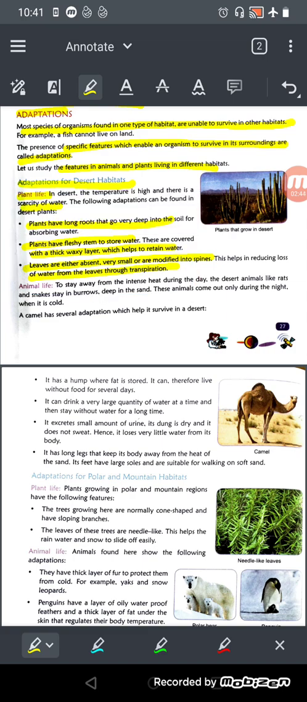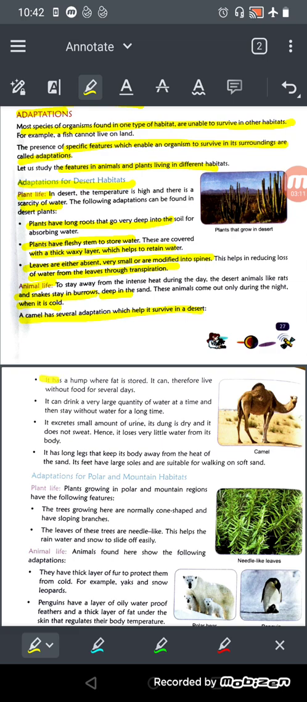Okay. Now what is the life of animals there? To stay away from the intense heat during the day, desert animals like rats and snakes stay in burrows deep in the sand, and these animals come out only during the night when it's cold. A camel has several adaptations which help it to survive in the desert. What are the adaptations of the camel?